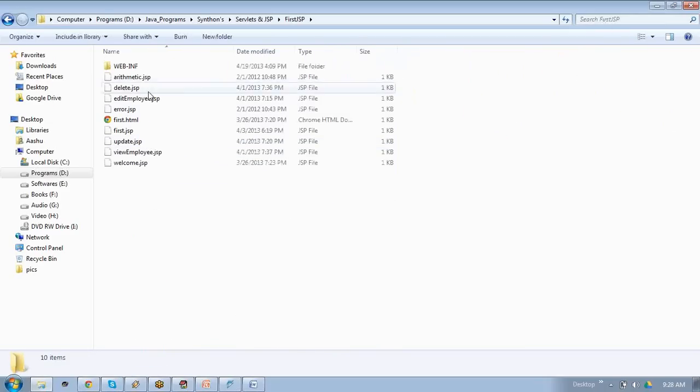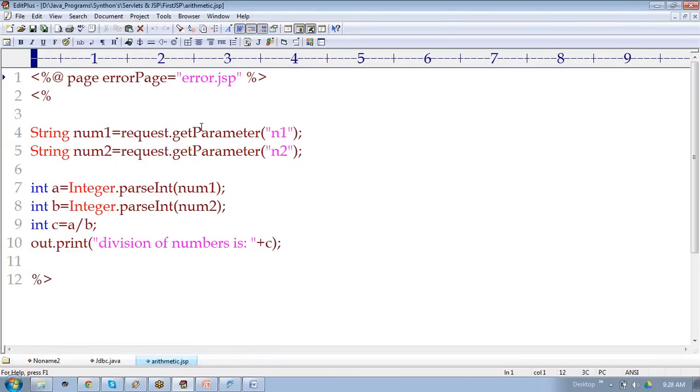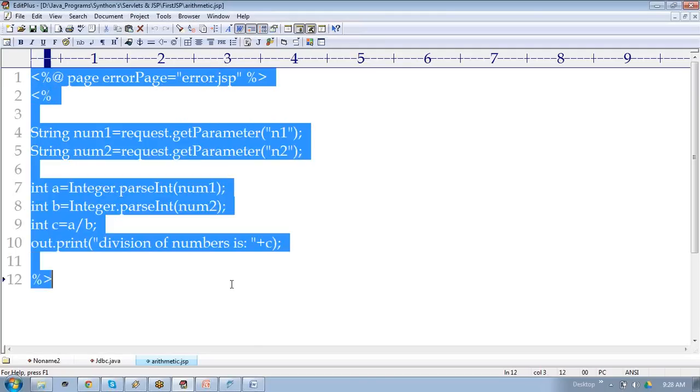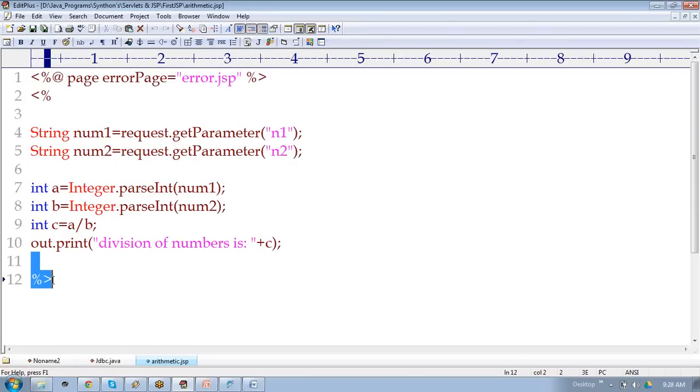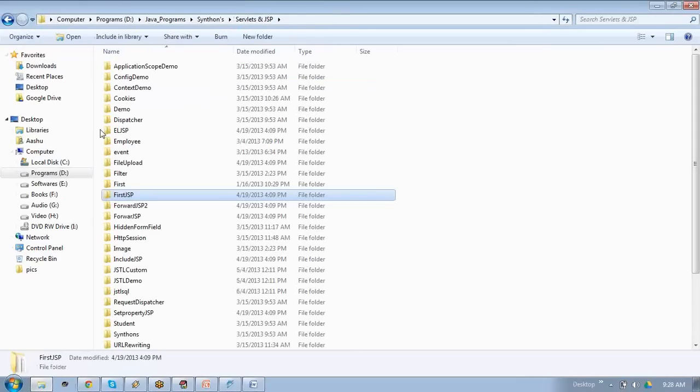Okay. I'll show you one simple example. So you have been teaching Java. See, are you able to see this one? It's a simple page, called scripting-based, tag-based. I'm teaching Java.